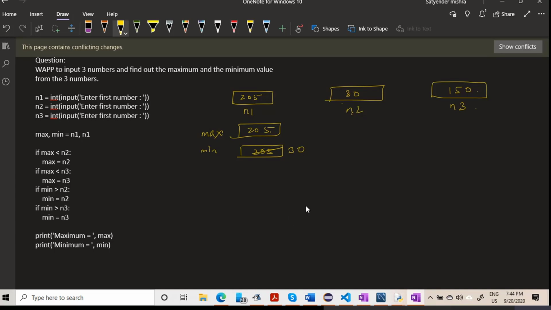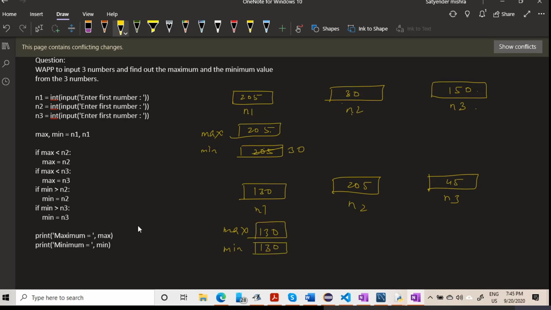Right? So you can think about another situation like that. Say n1, n2, n3. So here it is 130, here it is 205, and here it is 45. So the value of max is 130 and the value of min is also 130 at the very start, right? So now what will happen?